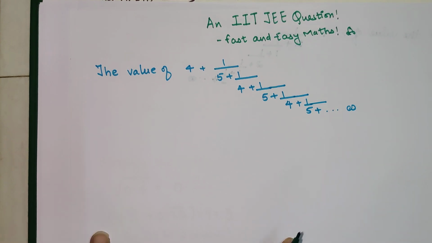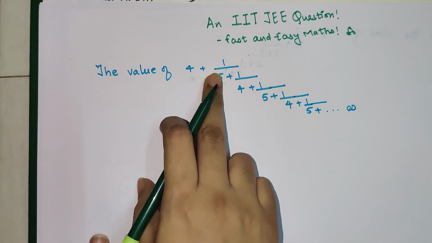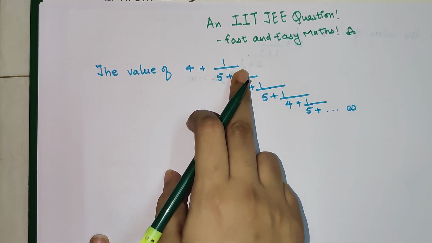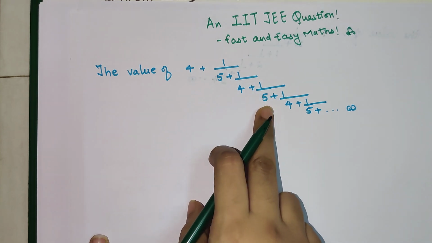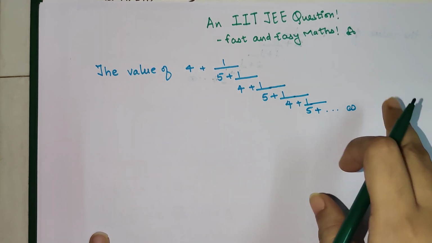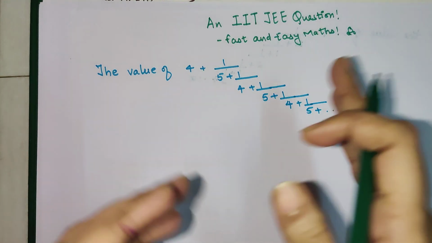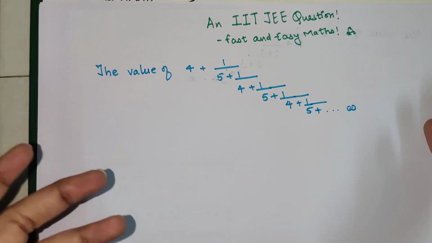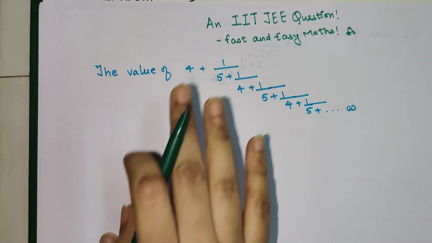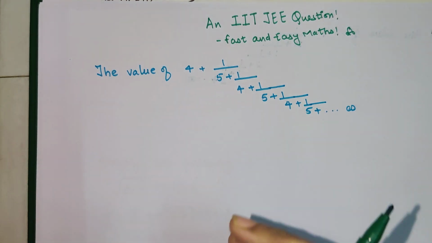Okay, so now over here the question is: the value of 4 plus 1 upon 5 plus 1 upon 4 plus 1 upon 5 plus 1 upon 4 plus 1 upon 5 plus, and it will go on up to infinity. Any series which does not have a finite end or which goes up to infinity is obviously called an infinite series. When you look at something like this, do not panic.